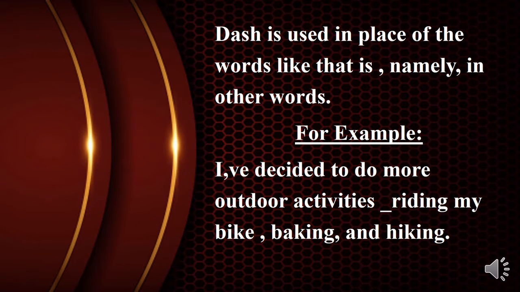A dash is used in place of words like that is, namely, in other words, which means that we can use a dash in order to skip words like that is, namely, in other words. Observe the following example here. I've decided to do more outdoor activities, riding my bike, baking and hiking. As it is evident from the example, we have used a dash after outdoor activities in order to skip words like that is, namely, in other words.